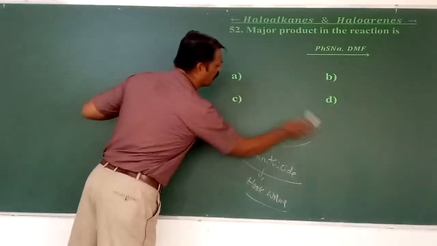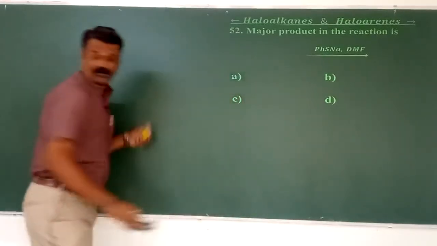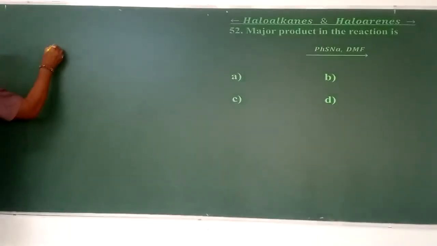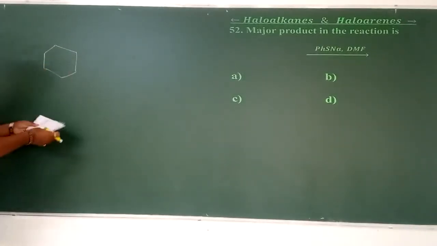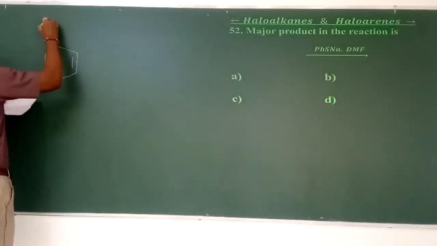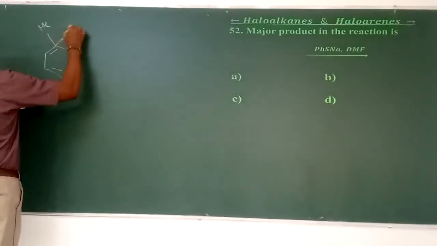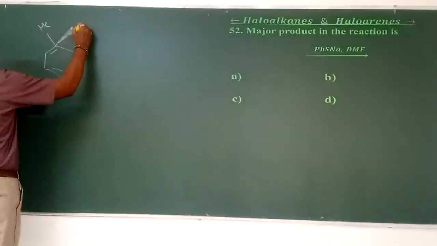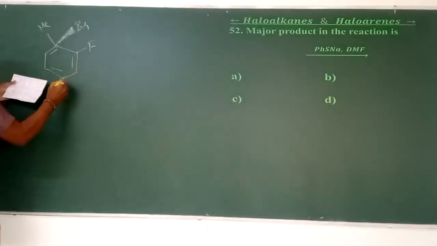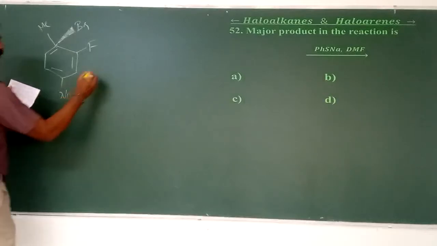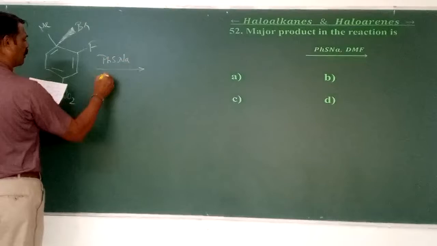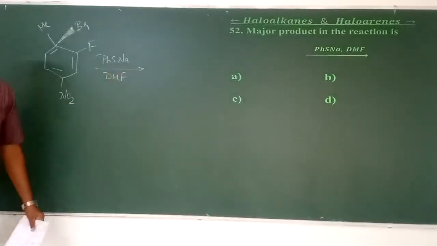The question asks for the major product in a particular reaction, so I will write the reaction. The reactant is the benzene ring with a methyl group, and Br, F and NO2 substituents. It is reacted with PhSNa in a solvent called DMF.